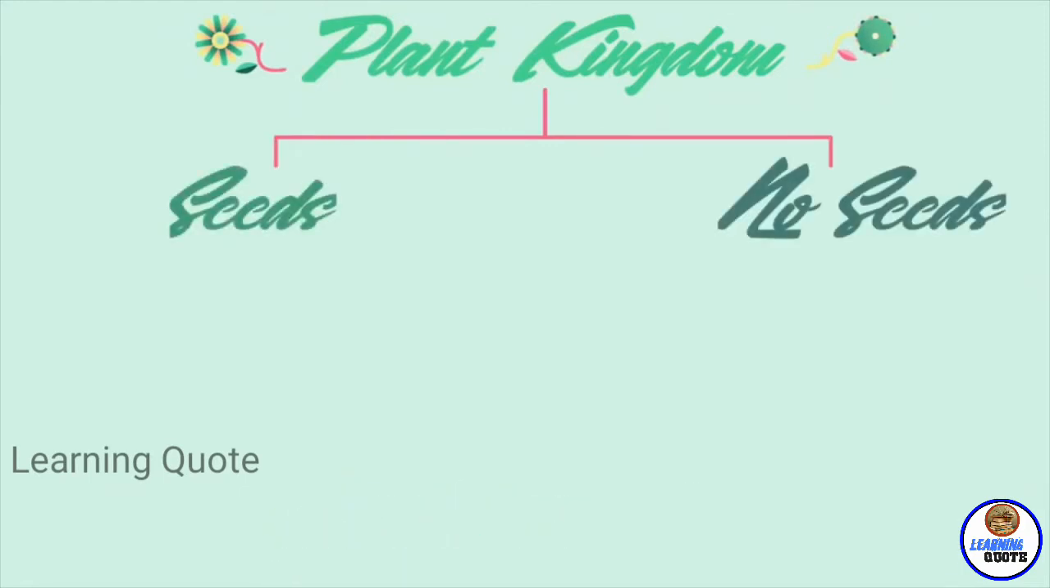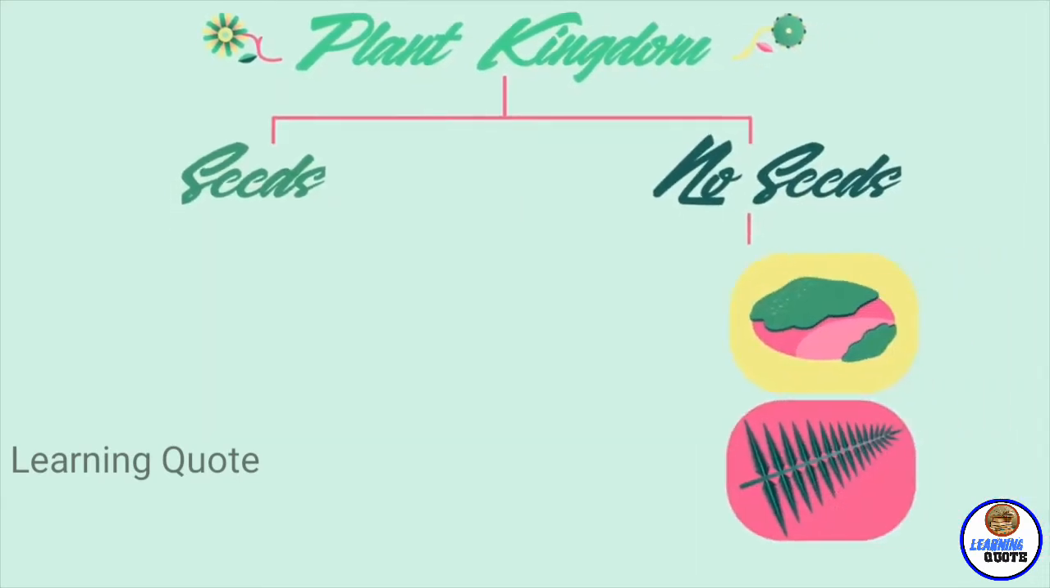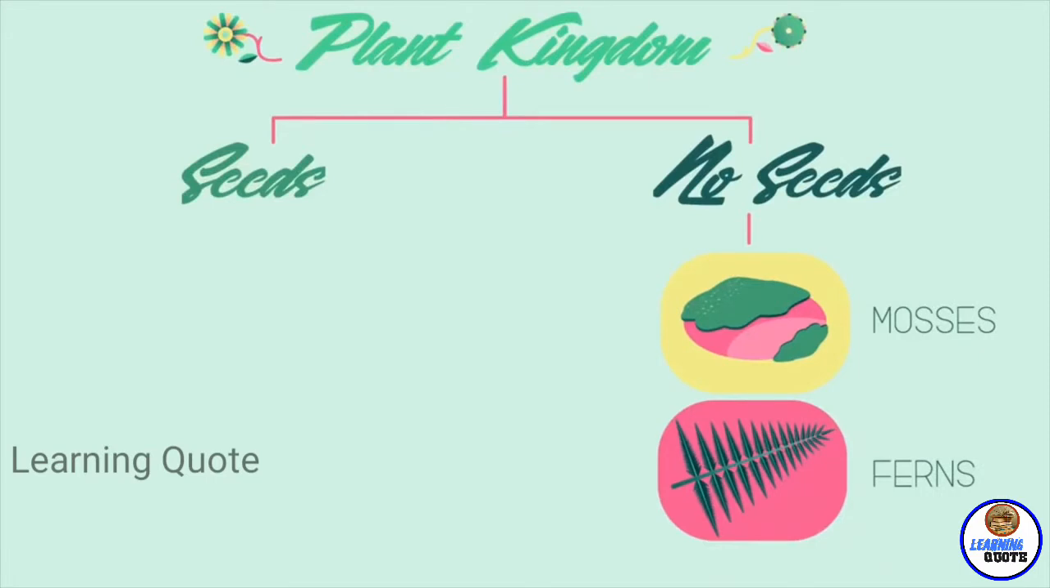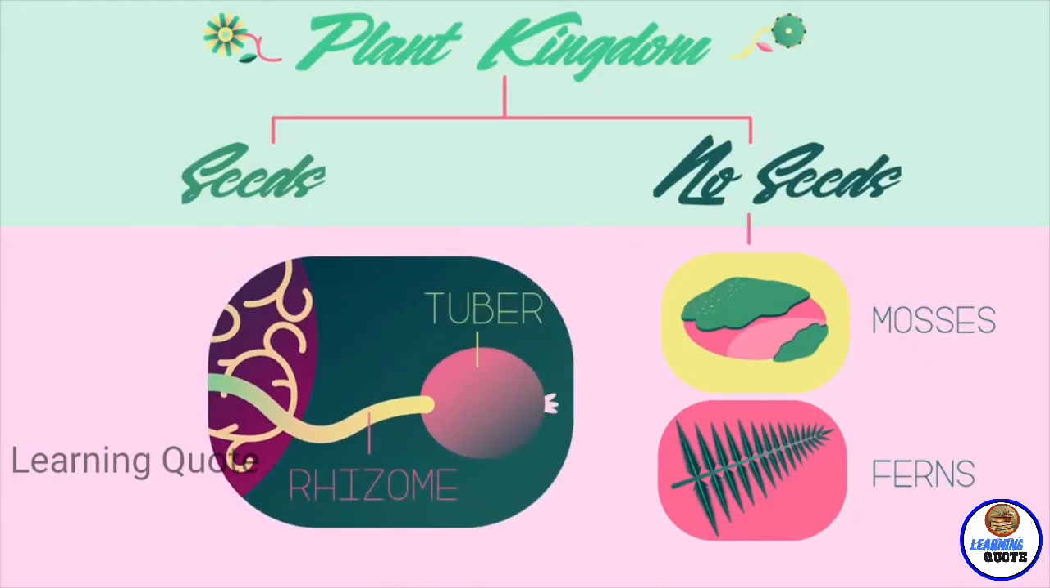The plant kingdom can be split into plants with seeds and plants without seeds. Not every plant grows from a seed. Like ferns and mosses, for example, they grow from spores instead. Other plants use asexual reproduction and grow new plants from rhizomes or tubers.